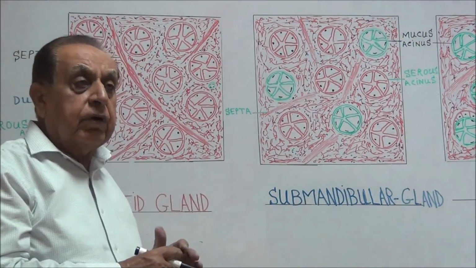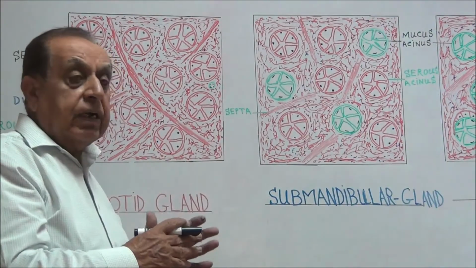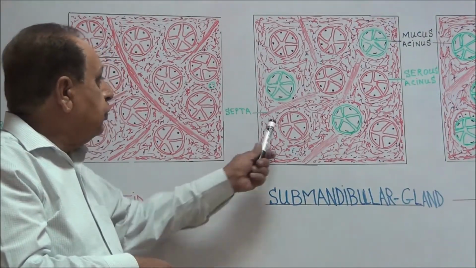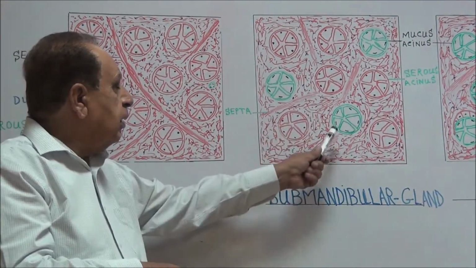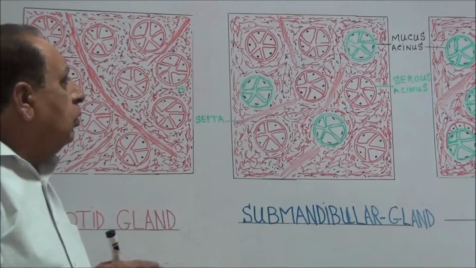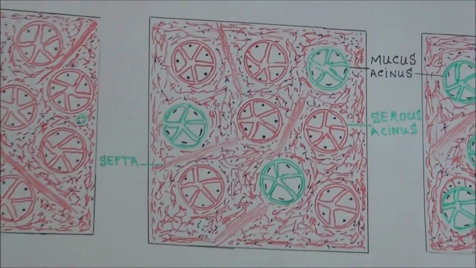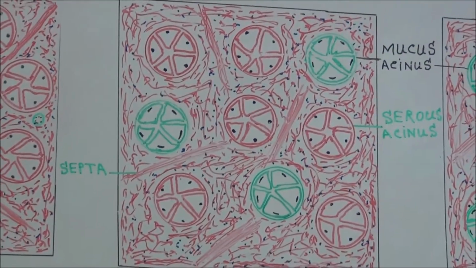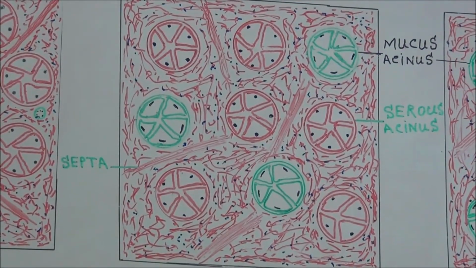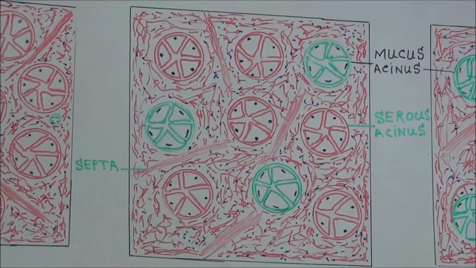Again, the submandibular gland is covered by a capsule, and this capsule sends septa that divide it into incomplete lobules, and the acini are of mixed type.